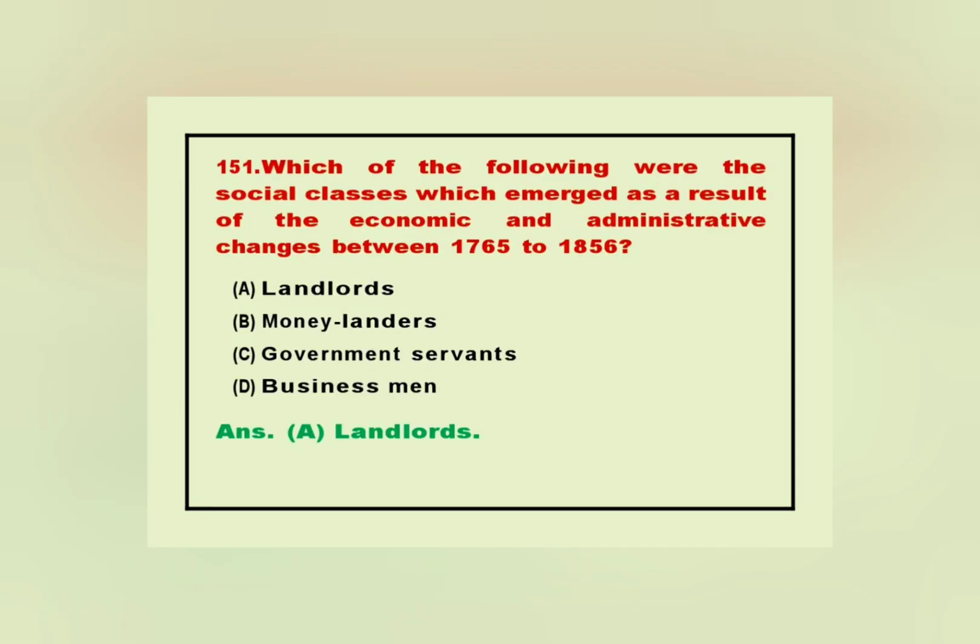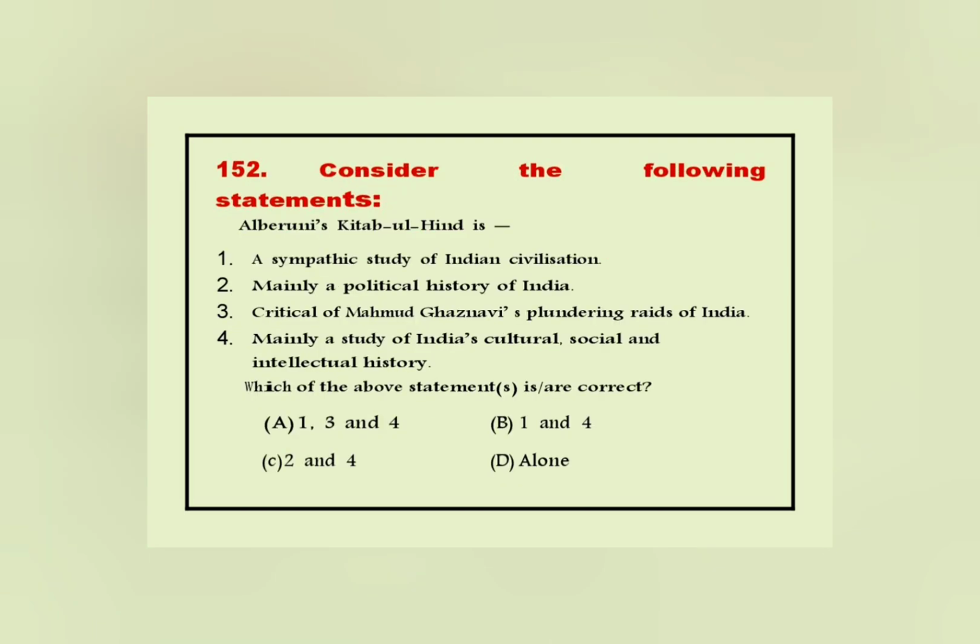151. Which of the following were the social classes which emerged as a result of the economic and administrative changes between 1765 to 1856? Answer. A. Landlords.